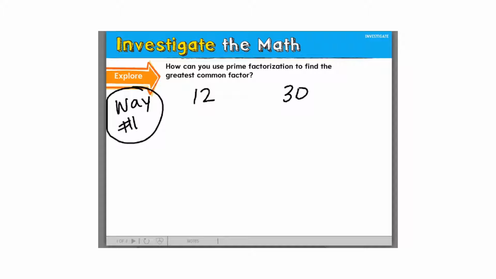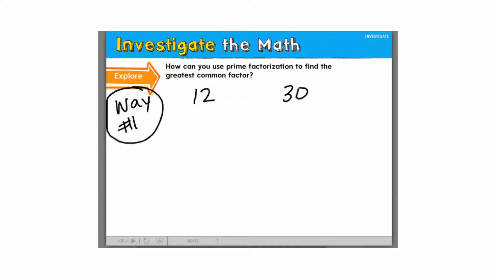So with way number 1, since you're finding prime factors, you don't accidentally miss a factor. And if you missed a factor and you missed the answer as your factor, then you'd get the question wrong.